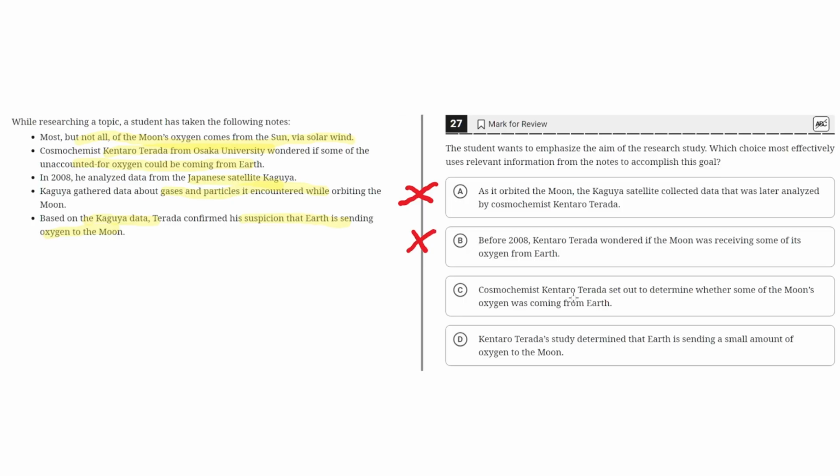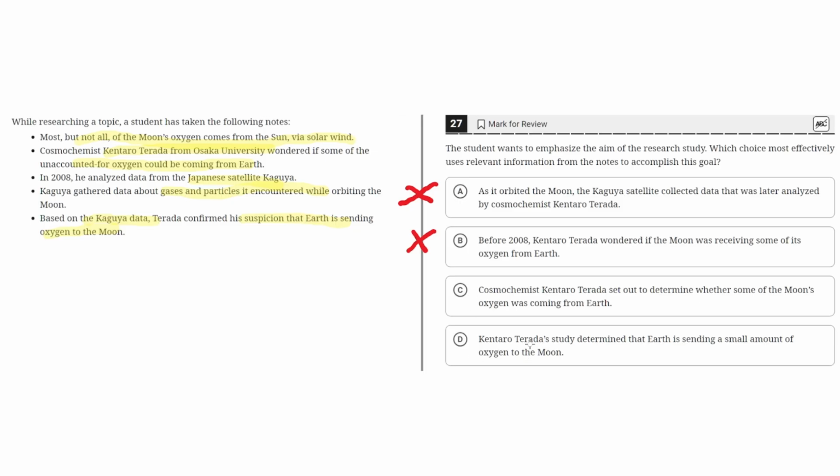C. Cosmochemist Kentaro Terada set out to determine whether some of the moon's oxygen was coming from Earth. This seems to be the correct answer because it clearly emphasizes the aim of the research study, which was to determine whether some of the moon's oxygen was coming from Earth. So, overall, C seems to be the correct answer.